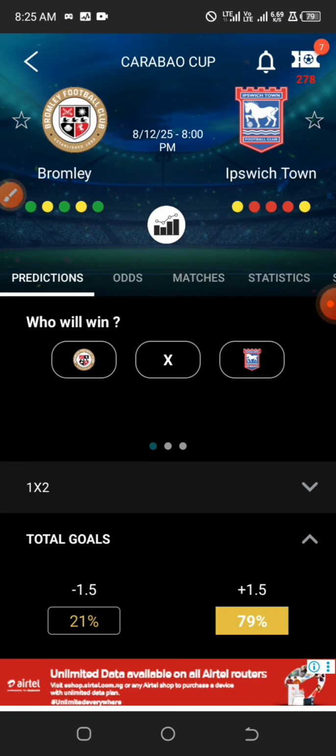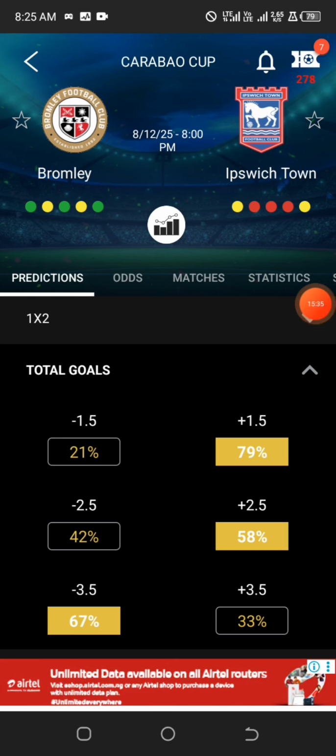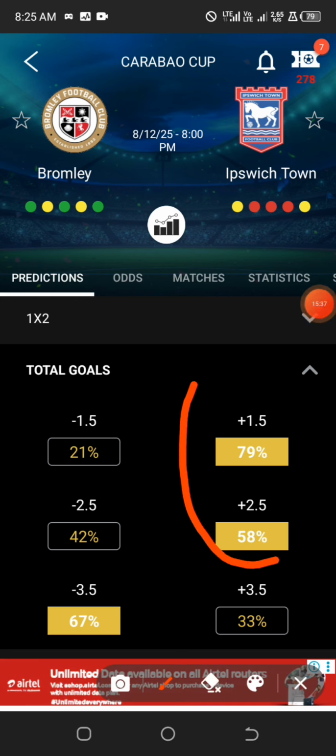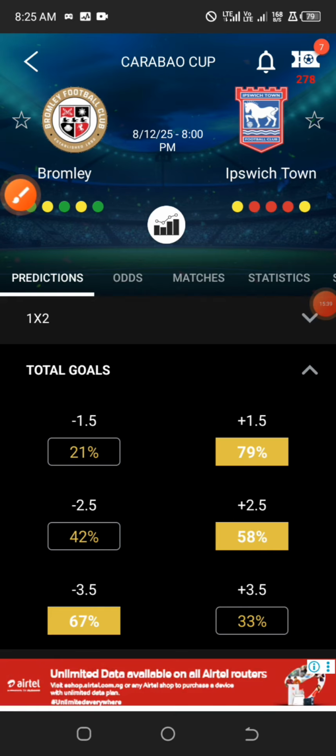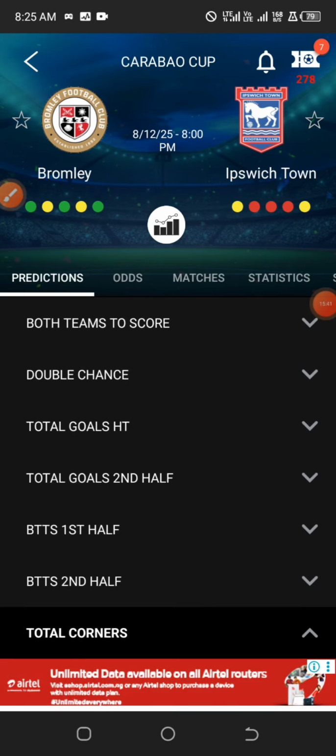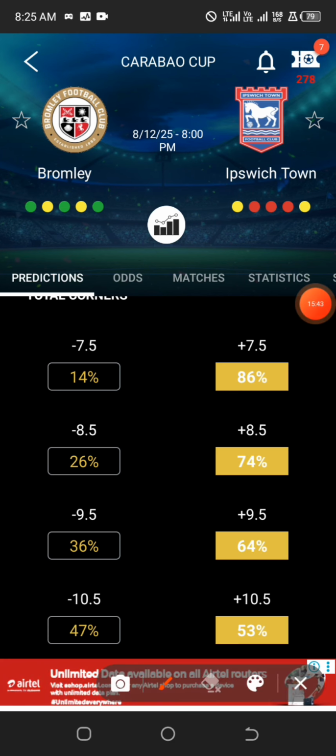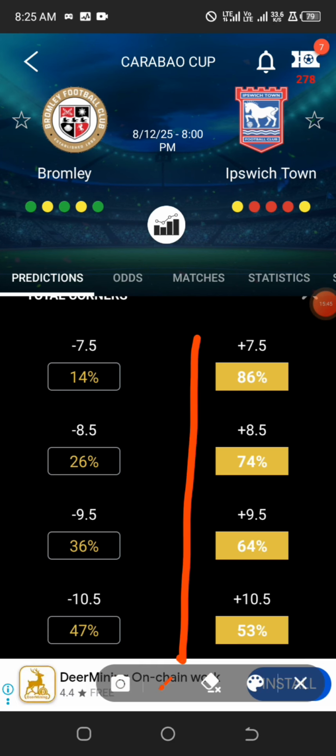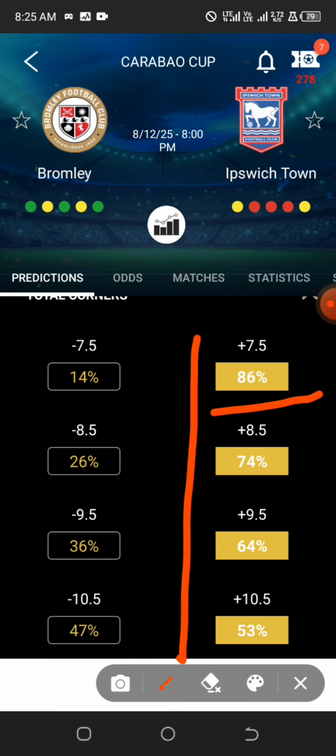So for the prediction of the total goals, we have it ranging from over 1.5 to over 2.5. Okay, and moving down to total corners, we have everything as over 10.5 corners, meeting up with the start. But let's say that we want to go safe on this particular match. Maybe I want to predict safe, then I would rather advise you guys to go for over 7.5 with 86% assurance of possible outcome.